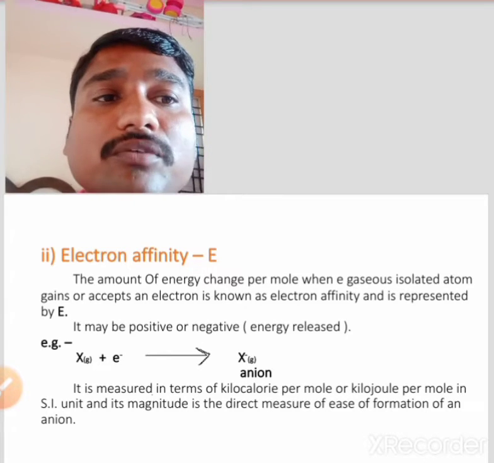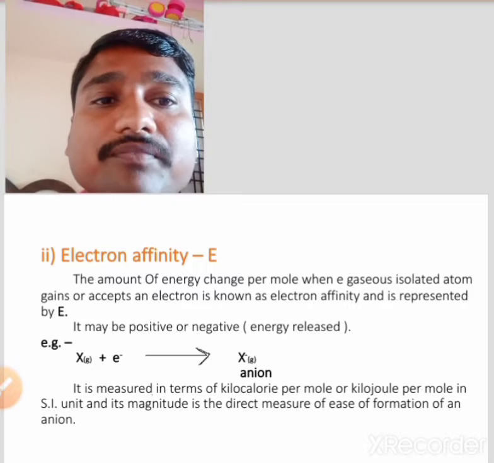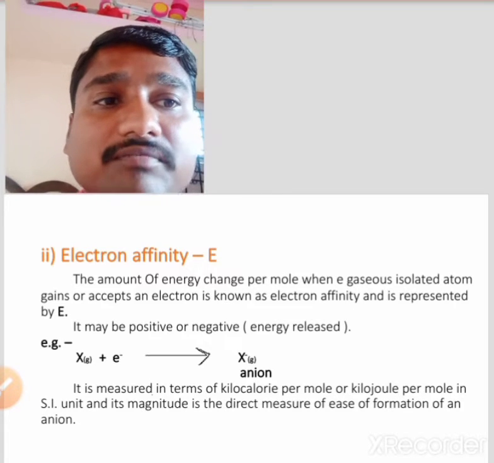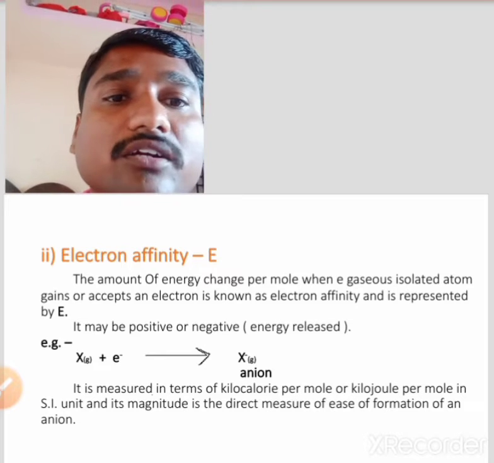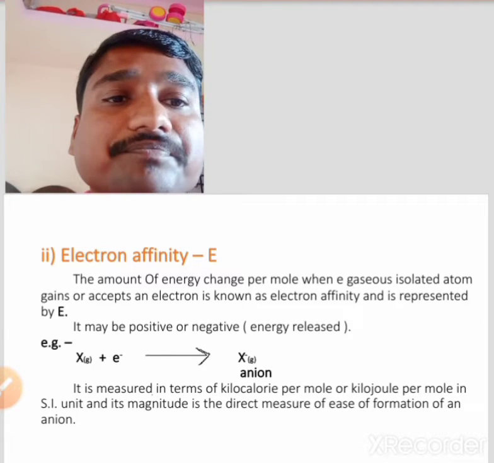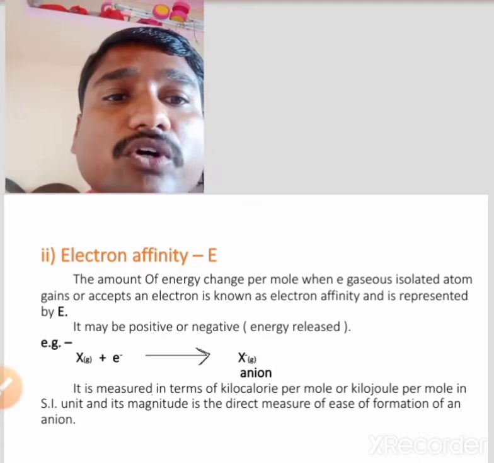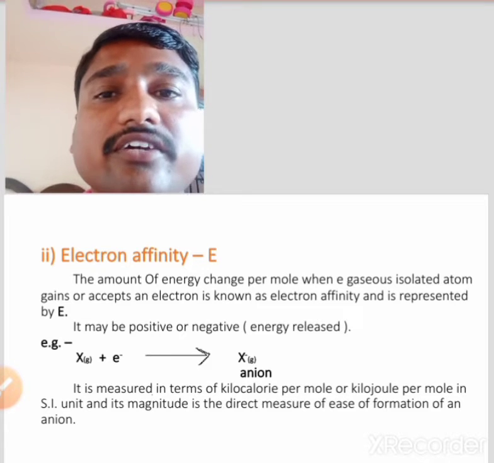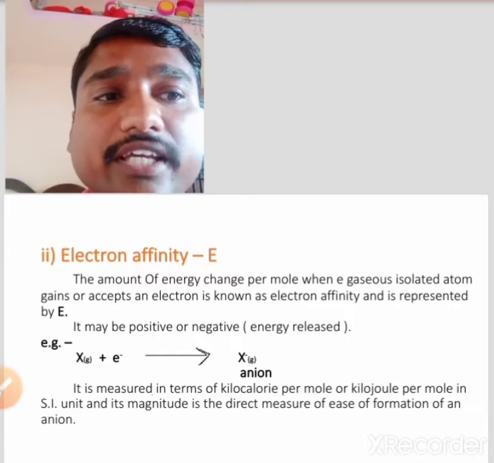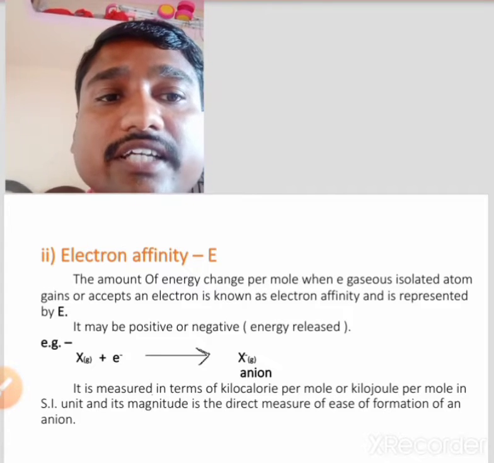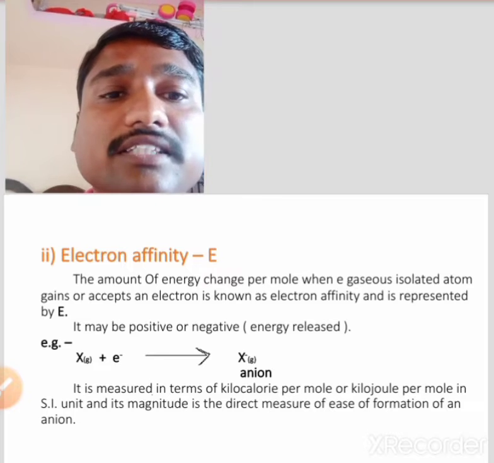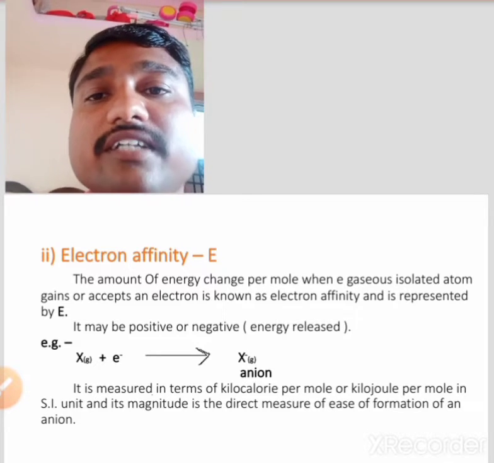While doing so, the negative ion so formed first repels the second newly added electron. Thus, energy has to be supplied to overcome such strong repulsion, so the formation of doubly charged negative ions is not so easy. Hence, the formation of chlorides, fluorides, etc. is much easier than that of oxides and sulfides.